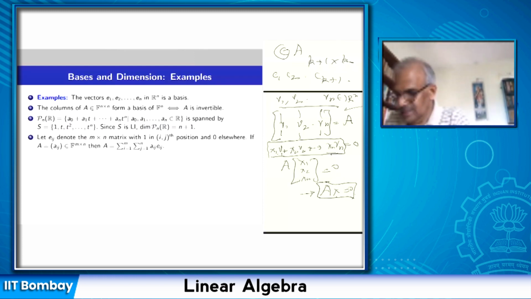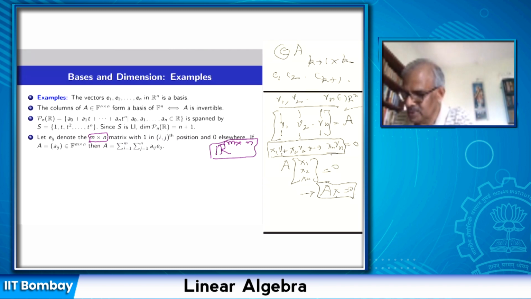Now let's look at the space of all the real matrices of fixed size m by n. Now I want to produce a basis of this vector space. This is a vector space under addition of matrices and scalar multiplication of matrices. I want to detect the dimension of this vector space.